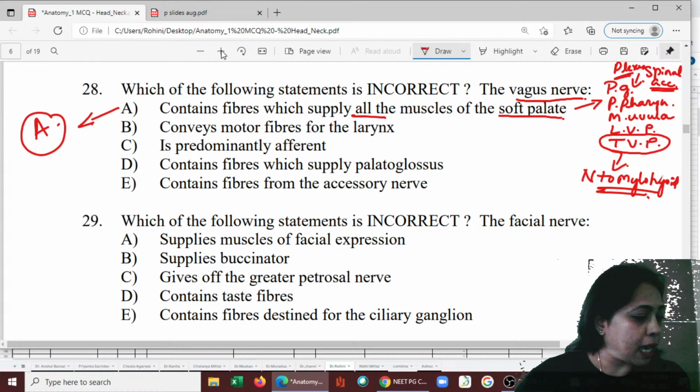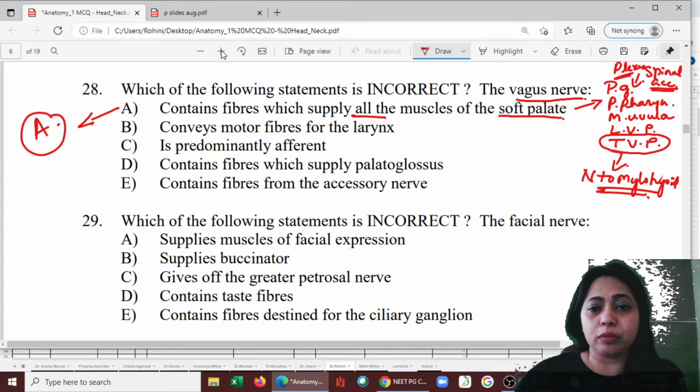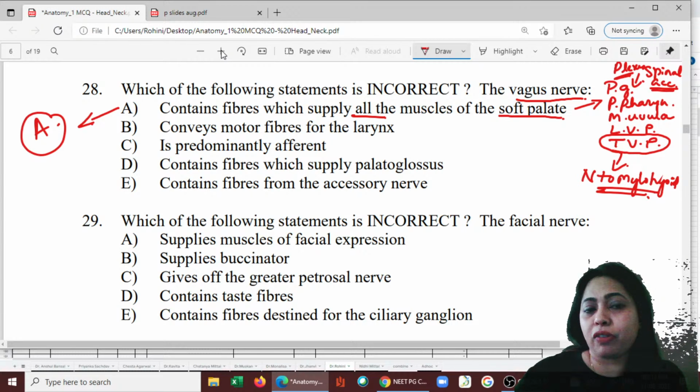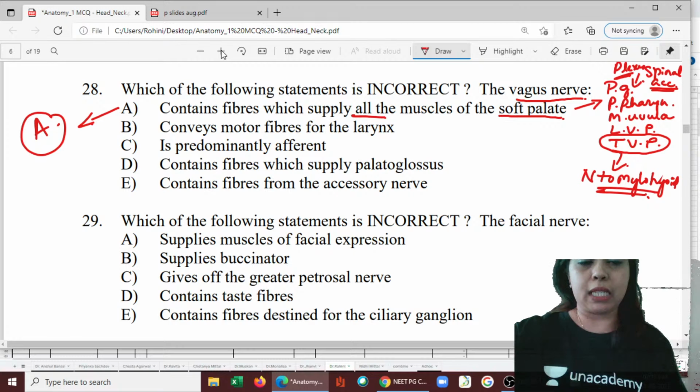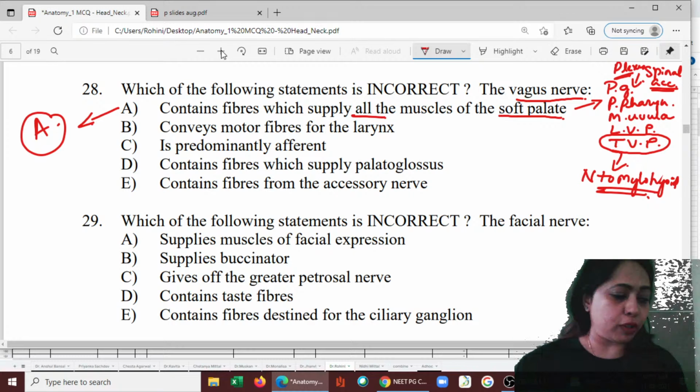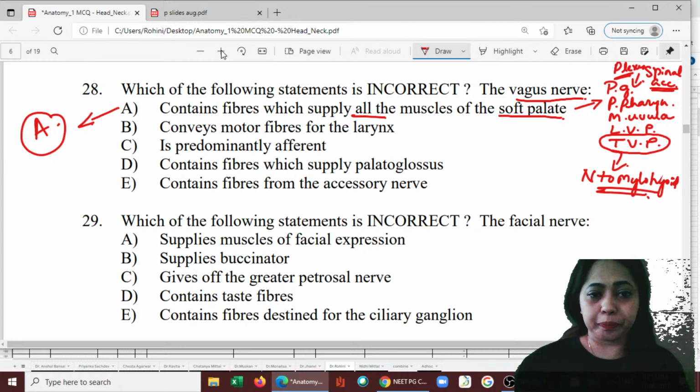And before we move on, let's try to justify why we didn't pick the others. It conveys motor fibers for the larynx. Yes. And it is predominantly afferent. That's also correct. It contains fibers which supply palatoglossus and palatopharyngeus, we have already checked it.